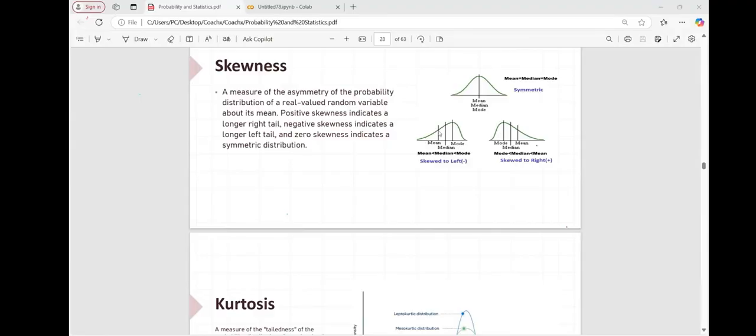If there is a tail on your left-hand side, we call it negative skewness. If your tail is on the right-hand side, we call it positive skewness. Why do this? Whenever we want to check the risk in your business, we can measure the skewness of your data. Is it a right tail? Is it negative or positive?